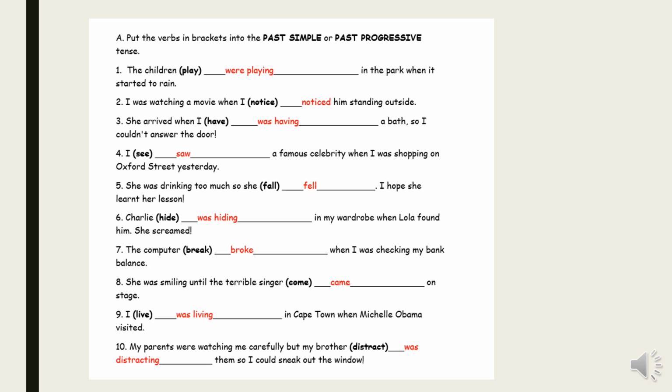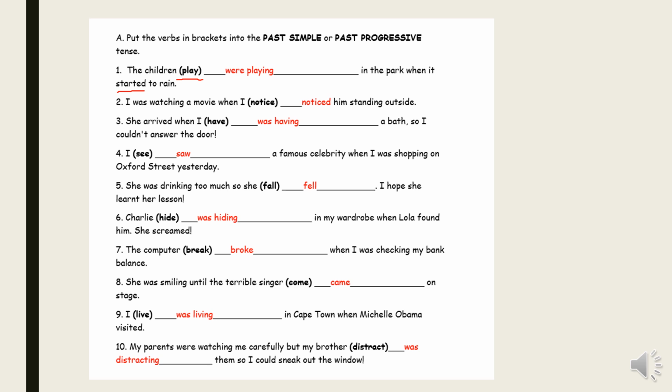Let's first start with the first sentence. In the first sentence, they are saying the children play in the park when it started to rain. So here we have two actions, when it started to rain and playing in the park. So one action interrupted the other. So one action was in progress. The first action, which is playing, was in progress, and then another action interrupted. So the correct answer is were playing.